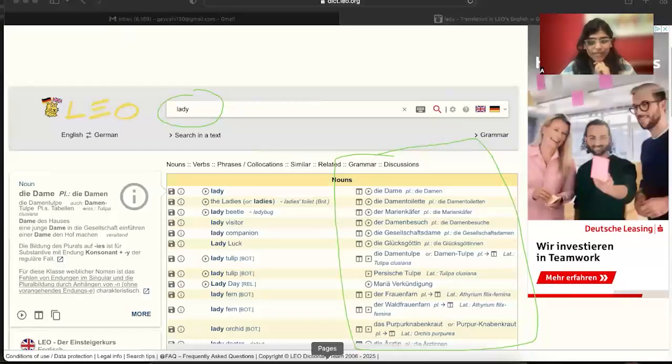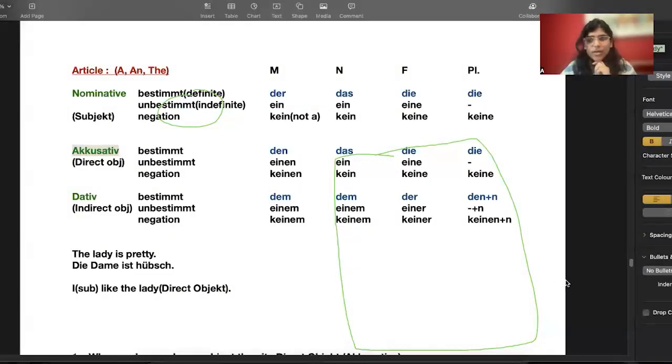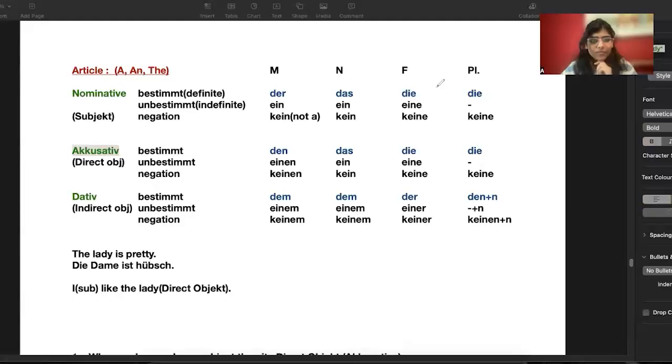Subject means nominative. So when I go here in this line, which is subject, where is die written? Die is written here. That means from the dictionary, if it's a subject, I got to know the article for it, which is die. But this die is showing me that my Dame is nothing but feminine.